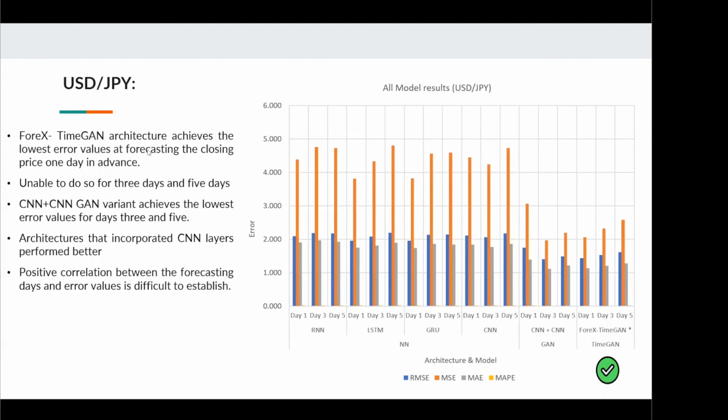However, for the USD-Japanese yen currency pair, the ForeX-TimeGAN architecture performs the best at only forecasting the closing price 1 day in advance, as it attains the lowest error values for that day, but is unable to forecast accurately for days 3 and 5. Again, the CNN GAN variant achieves the lowest error values for days 3 and 5. Again, it can be observed that architectures that incorporated CNN layers generally performed much better than architectures that did not. Also, a positive correlation between the forecasting days and error values is difficult to ascertain from this currency pair.